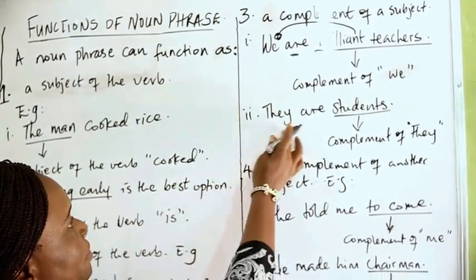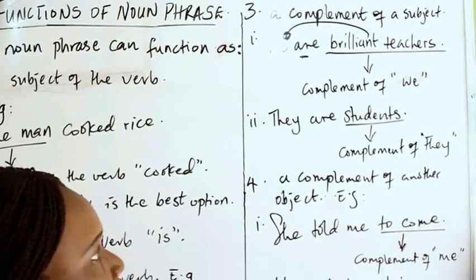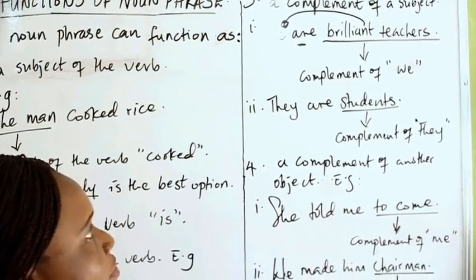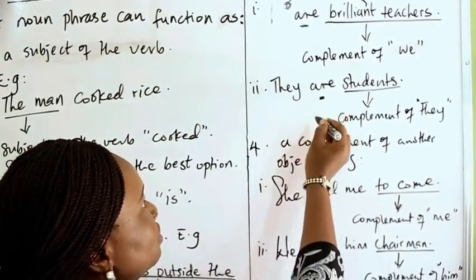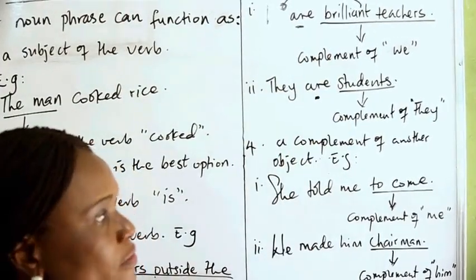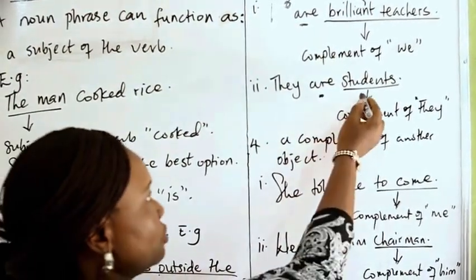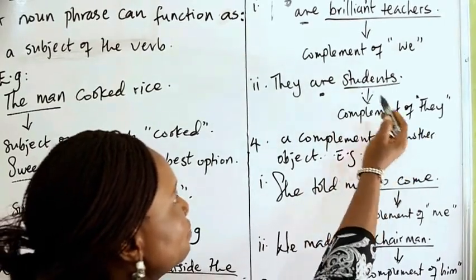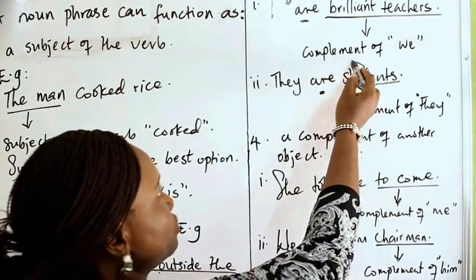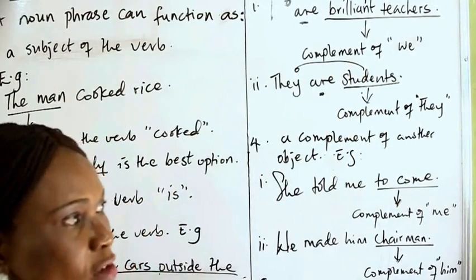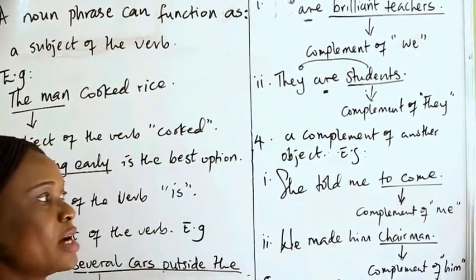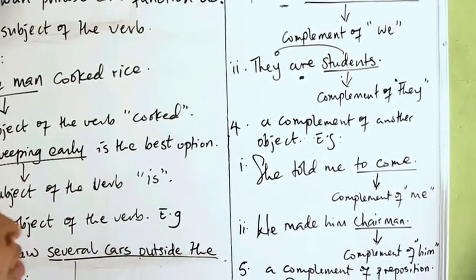Example two: they are students. Are is also, as we have seen there, a verb of state of being. And students is following. Students is a complement of the subject they, because students is actually talking about the state of being of they, who they are, and not action.